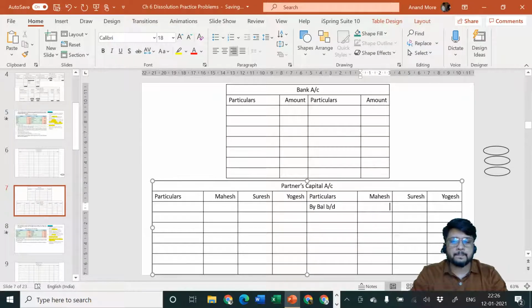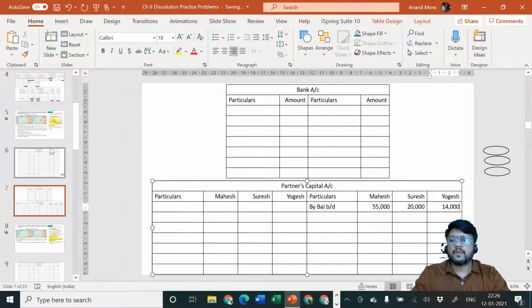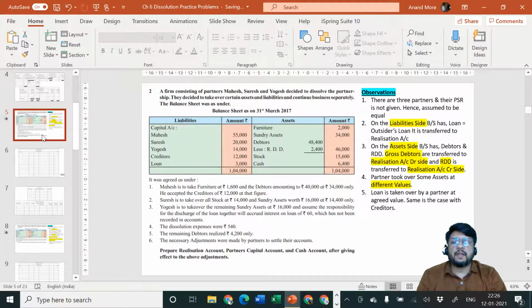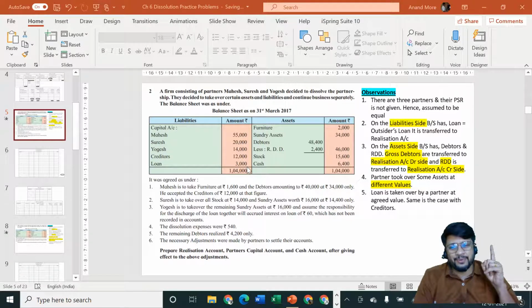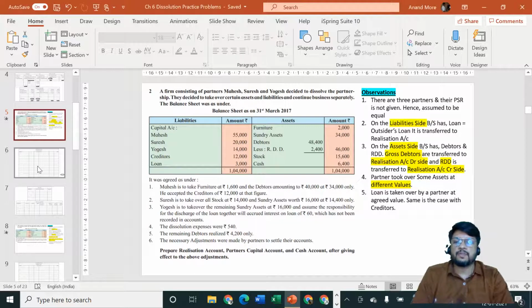$55, $20 and 14. Okay, so 55, 20 and 14 are transferred by us. Next one is creditors rupees 12,000 and loan rupees 3,000. Both of them will be transferred by us to which account? Realization account credit side. The one who has no separate account gets the realization account. So let us transfer to realization account credit side by sundry liabilities: creditors 12,000 and loan is rupees 3,000.